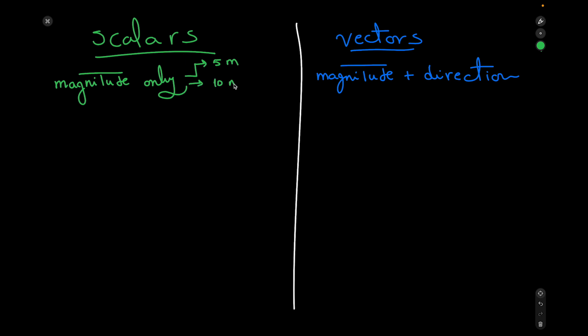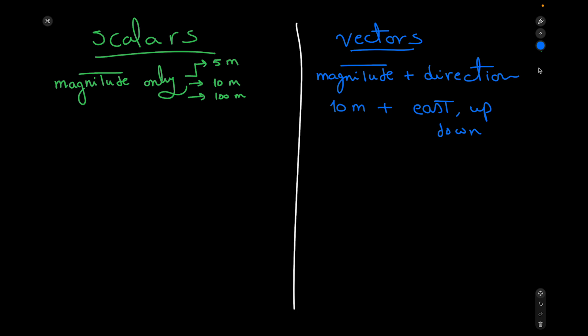10 meters, a scalar quantity. 100 meters, a scalar quantity. On the other hand, if we're talking about vectors, we need to mention direction. So I'm going to say 10 meters as the magnitude plus east, for example, up, down, left, right, north, whatever the direction would be. But at the end, I need to mention the direction to understand the quantity that I have.